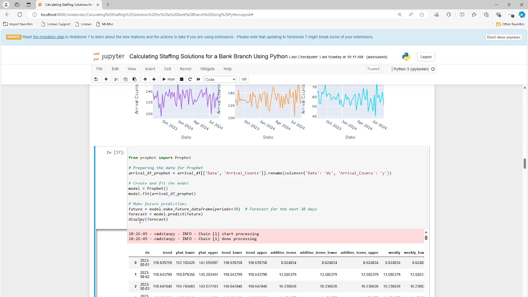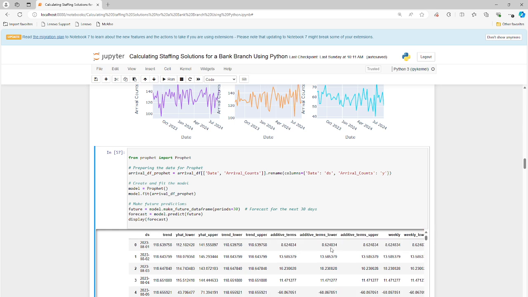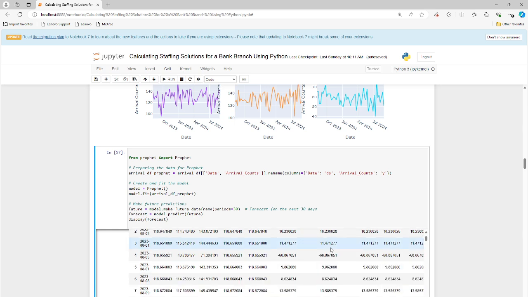And we have those bounds, and we're highly confident that the number of customers coming in is going to stay within those bounds, unless there's some kind of run on the bank, or everybody is sick with COVID and everybody is stuck at home. Then maybe there's no customers coming in. But most likely, you're going to have a certain upper and lower threshold of customers coming in. Okay, you have the trends over here. Upper, lower, weekly, so you have the highs and lows. So this is what Prophet makes for you, and it's very nice.